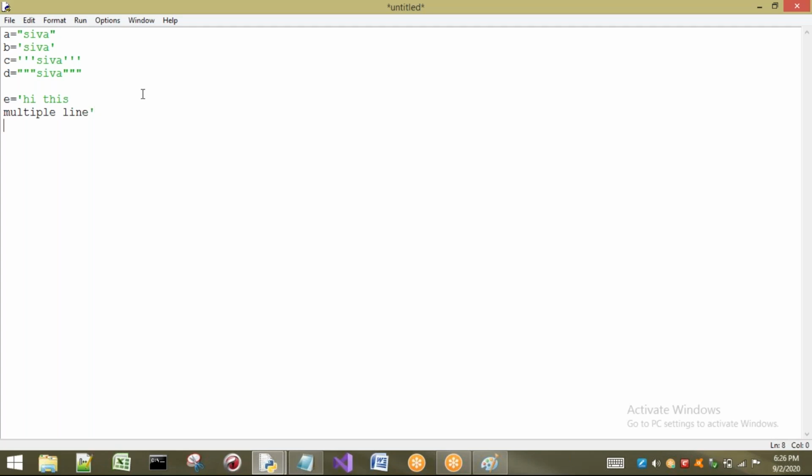Right. Anyway, I have taken this. So I will show you where the error is going to be. We are going to get an error. So I will take in double quotes now. Hi, this is the same thing. I will take this as multi-line. Okay, I will close the double quotes. So here also, see, the color is not changed to green.